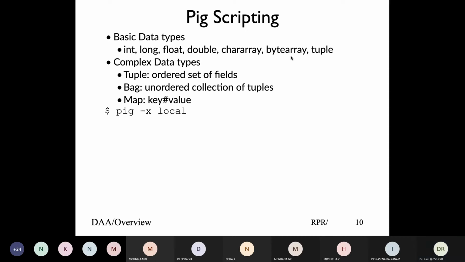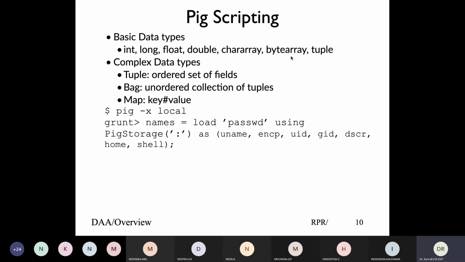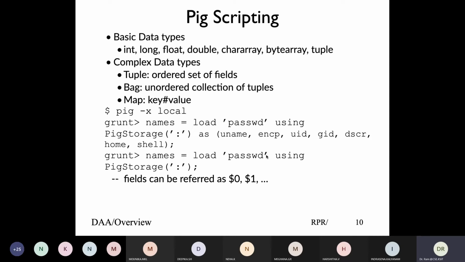Now, as I said, at load time itself, you can specify what the field names are. For example, uname is a chararray, encrypt is a chararray, UID is an int, GID is an int, description is a chararray, and so on and so forth, to identify the types. And then, rather than using $0, $1, I can actually use the names. When I use generate, I can use the uname rather than using $0, $1.